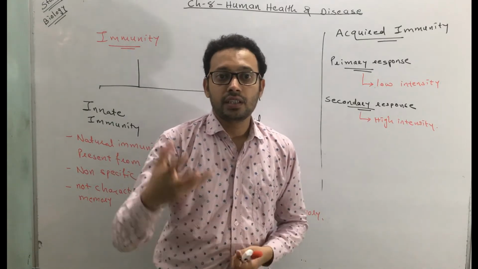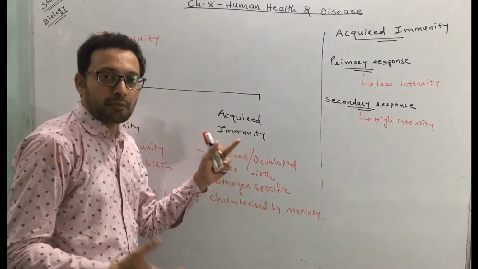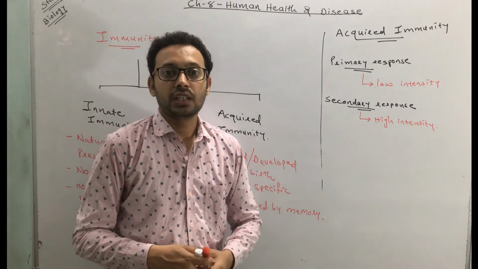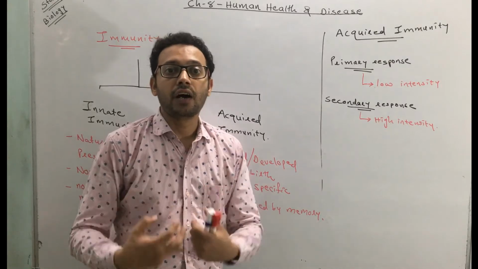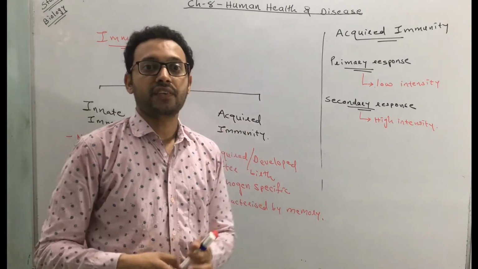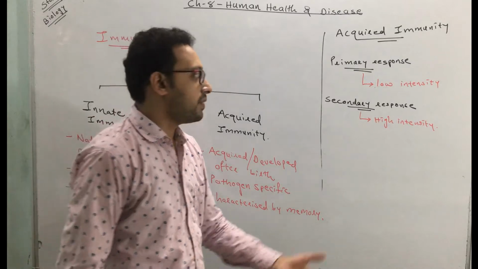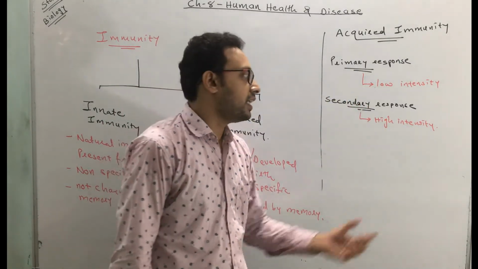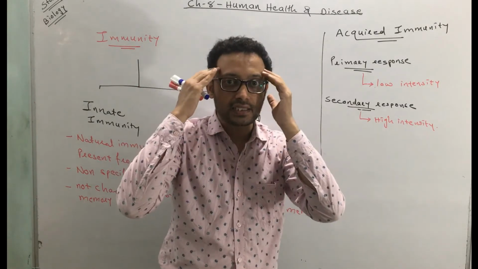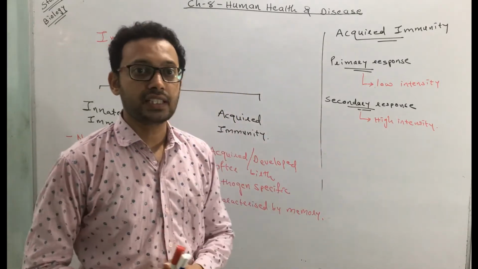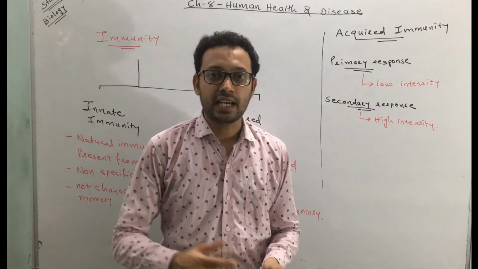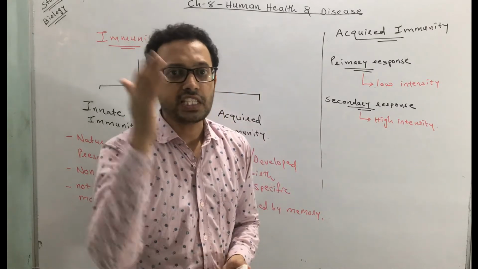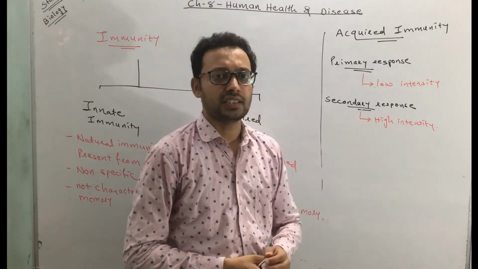But during that, the memory cells of immunity recognize that pathogen and learn how to fight against that pathogen. When the second time any living organism is exposed, the memory cell has recognized and memorized how to fight against it, and that's why the second time the attack on the pathogen is very strong and of high intensity.